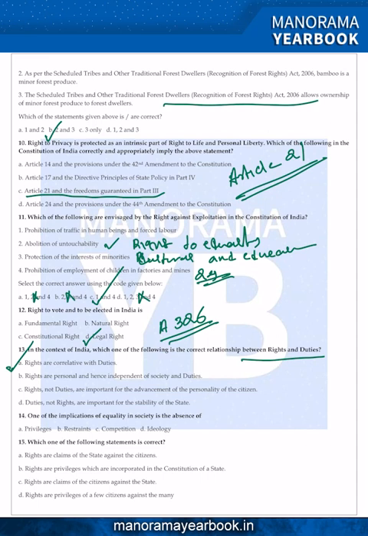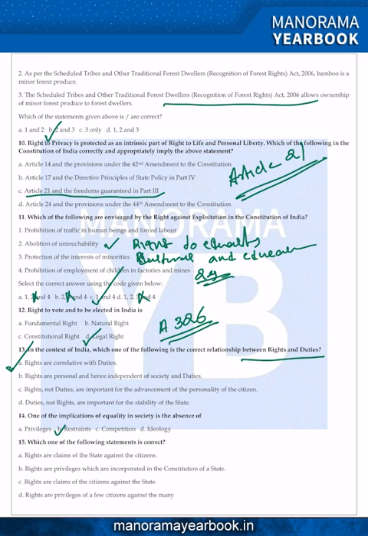Question 40: which of the following is an implication of equality in the society? One of the implications of equality in the society is the absence of what? Answer is B, restraint. It is a philosophical type question, which says that if you want equality, there cannot be any sort of restraints. So the answer is B for Bombay.